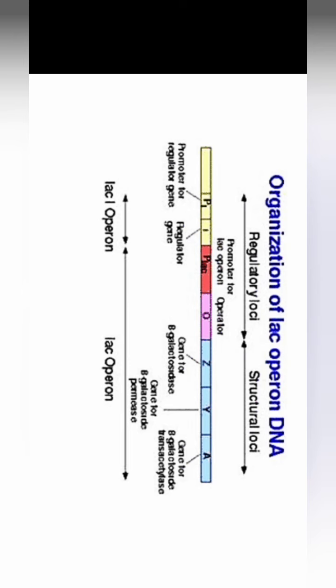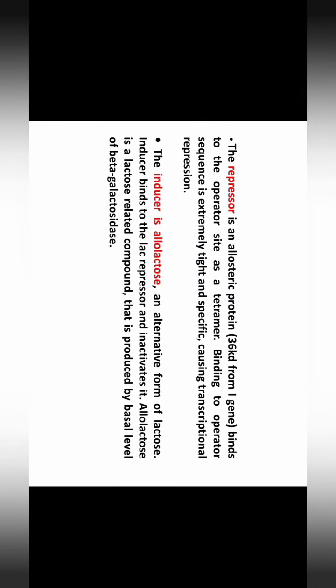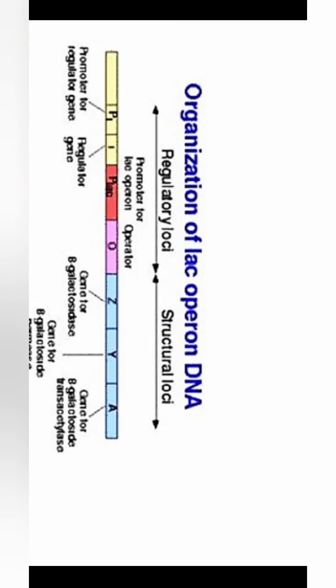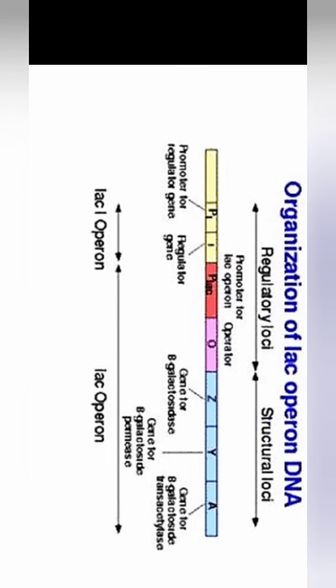From the I gene, the repressor is synthesized regularly and it will bind to the operator site. When the repressor binds to the operator site, the RNA polymerase cannot bind to the promoter site, and it is not able to transcribe the structural genes Z, Y, A.